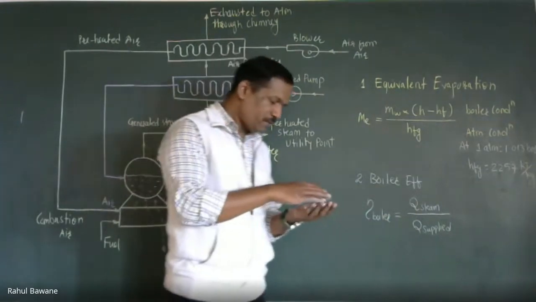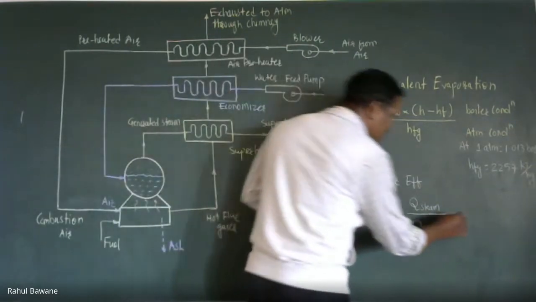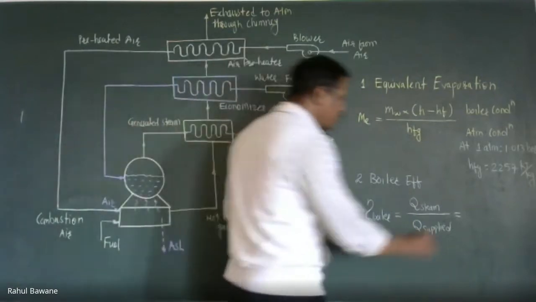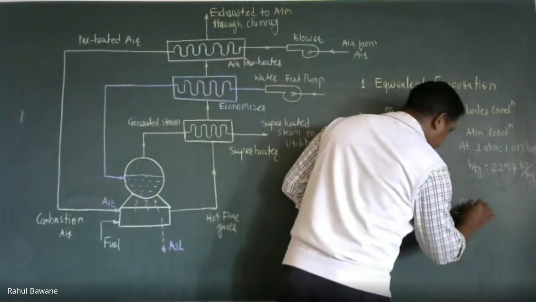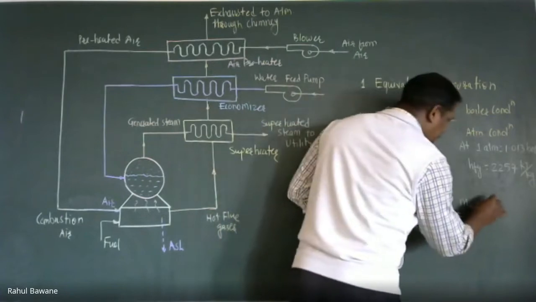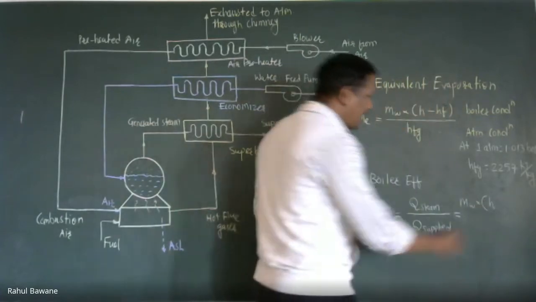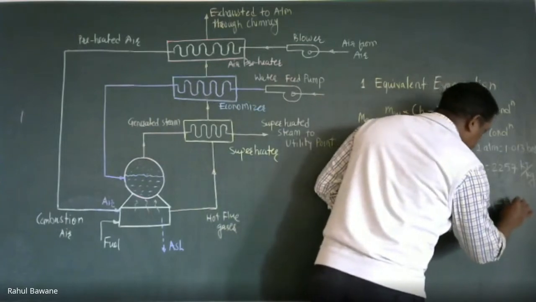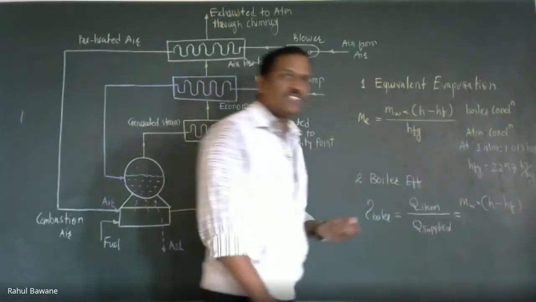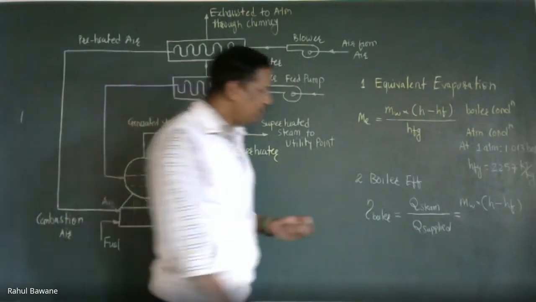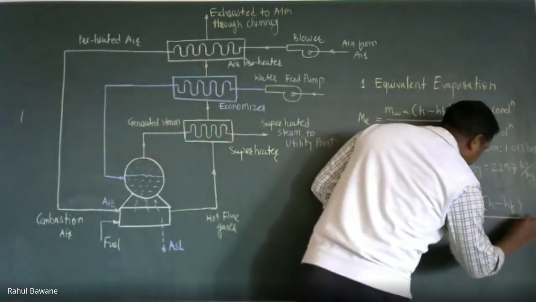Now, how is the heat utilized for steam calculated? It is the mass of water which is converted into steam multiplied by the steam enthalpy H minus HF, where HF is for the saturated fluid at 100 degrees centigrade, divided by the heat supplied by fuel.